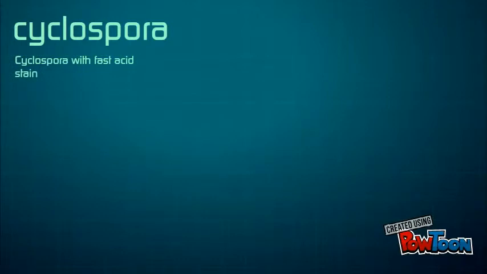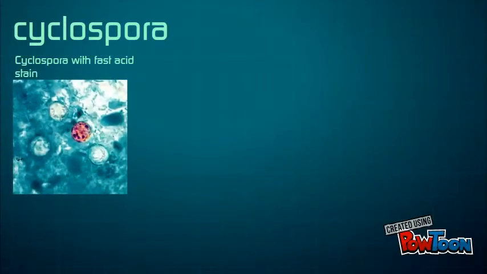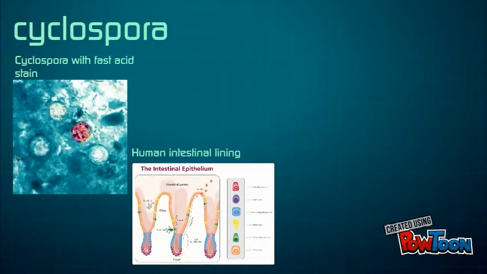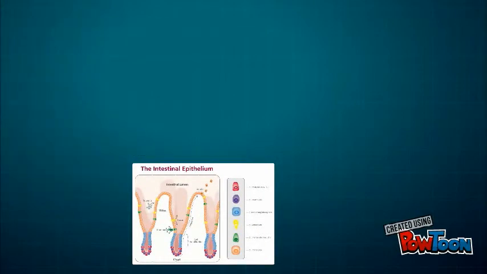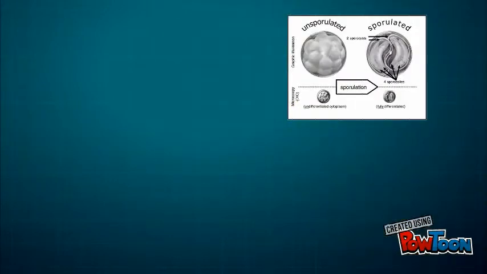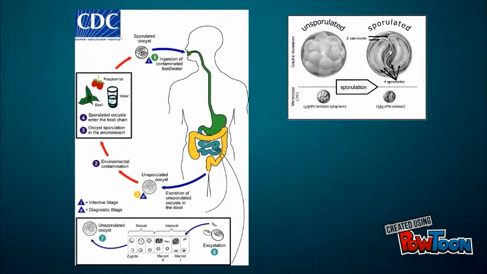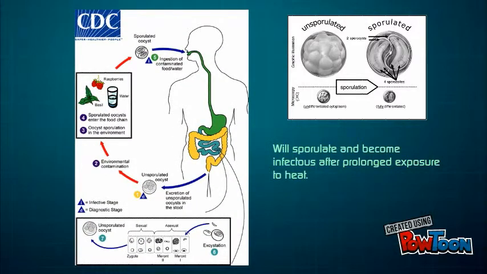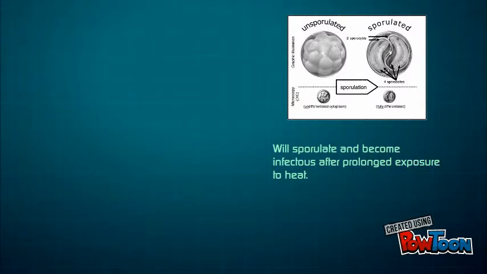The full name of our next parasite is Cyclospora cayetanensis. Cyclospora is a single-cell coccidian parasite, a group of parasites that affect the epithelial cells of the intestinal tract in humans, dogs, and cats. The parasite spreads through the consumption of water or food that is contaminated with feces that contain the Cyclospora sporulated oocysts. Sporulated oocysts ingested by the host cause cyclosporiasis by affecting the epithelial lining of the small intestine. After Cyclospora undergo their life cycle in the host, fully mature unsporulated oocysts pass through as a bowel movement and need days or weeks at 22 to 32 degrees Celsius to sporulate and become infectious to a new host.